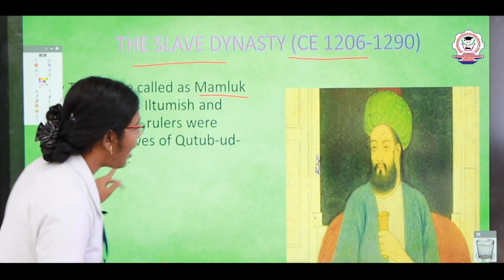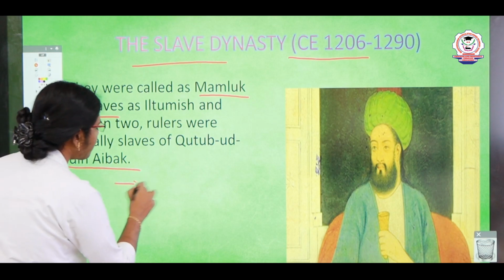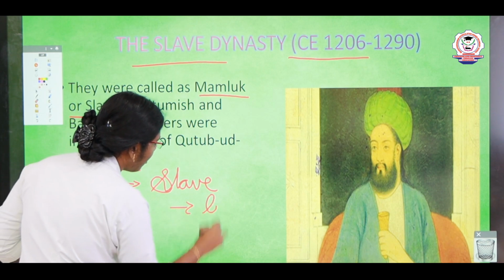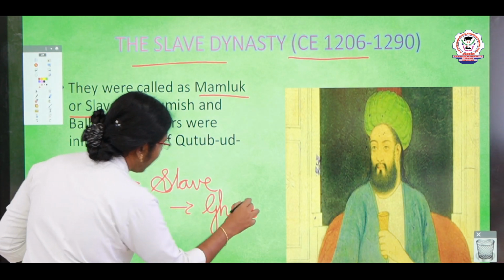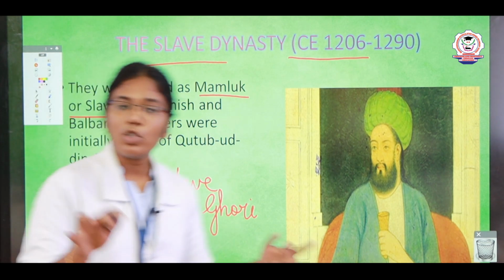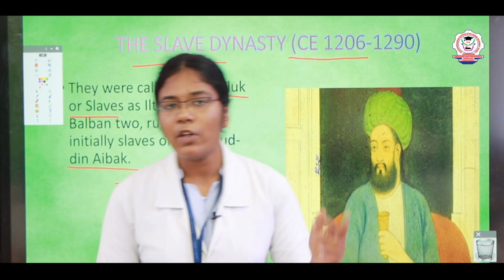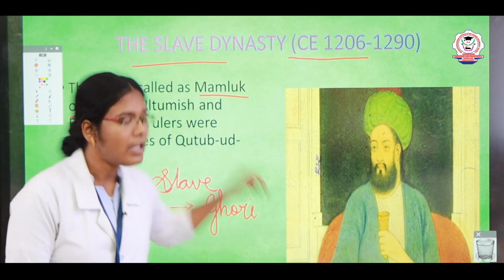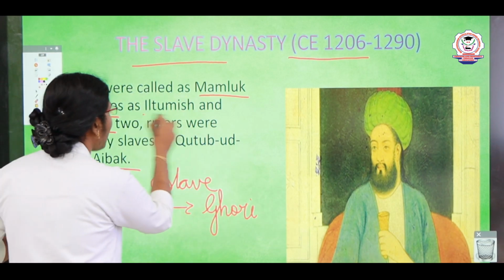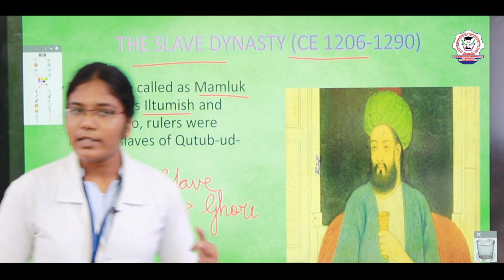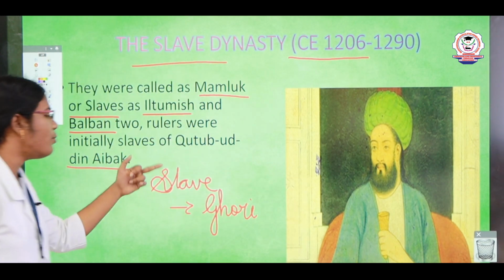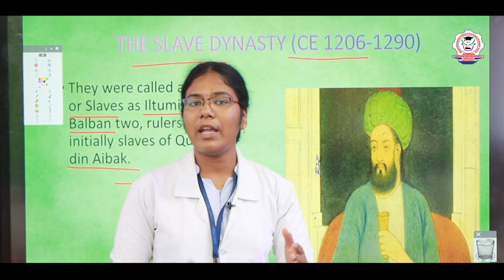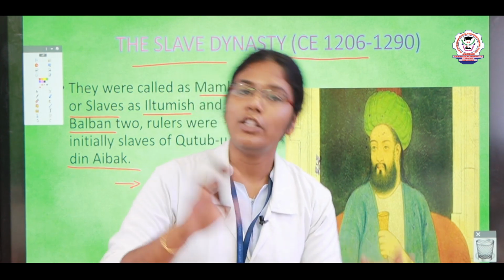But listen children, Qutbuddin Aibak was also initially a slave of Muhammad of Ghori. So Qutbuddin Aibak is the slave of Muhammad of Ghori, and Qutbuddin Aibak's slaves are these two members, Iltutmish as well as Balban. Now you understand? Yes, Qutbuddin Aibak was the slave of Muhammad Ghori, and Qutbuddin Aibak's slaves were Iltutmish and Balban.